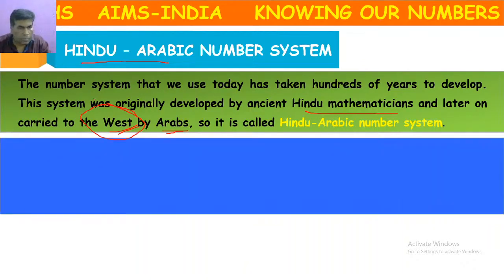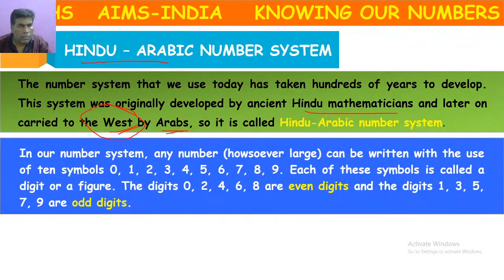In this Hindu-Arabic number system, any number, howsoever large it may be, whether 1 crore, 2 crore, or 10 crores, can be written with the help of 10 symbols.